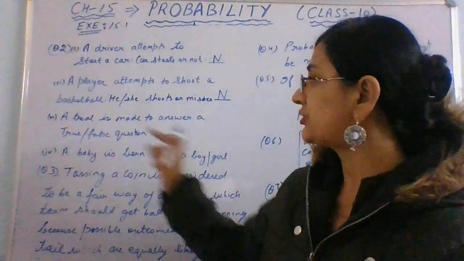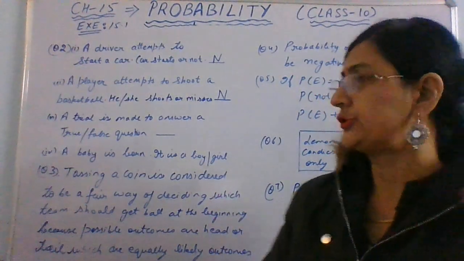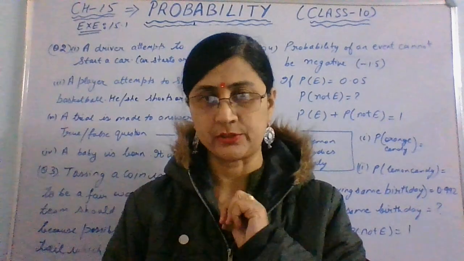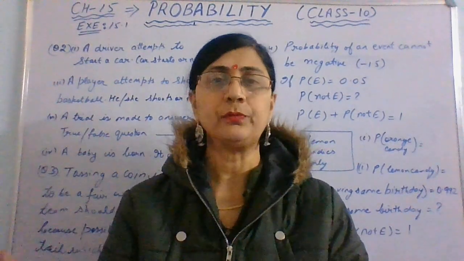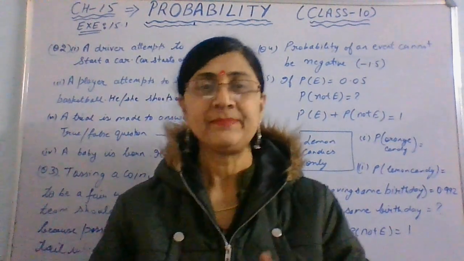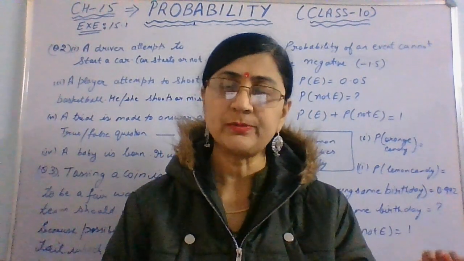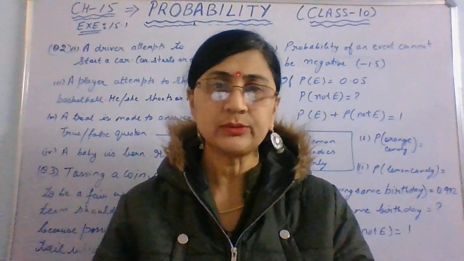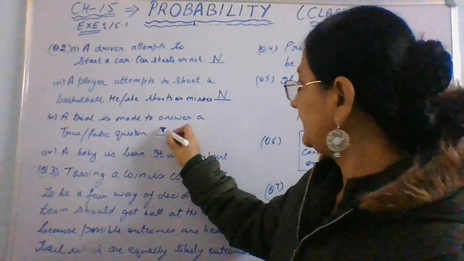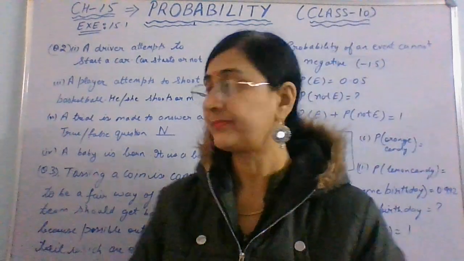Right, third one. A trial is made to answer a true-false question. True and false. There are only 2 options. Either true or false. कोई और दूसरा option नहीं है उसमें. So it is equally likely, right? So either the answer is going to be true or false. There is no third answer. So it is equally possible outcomes, right?